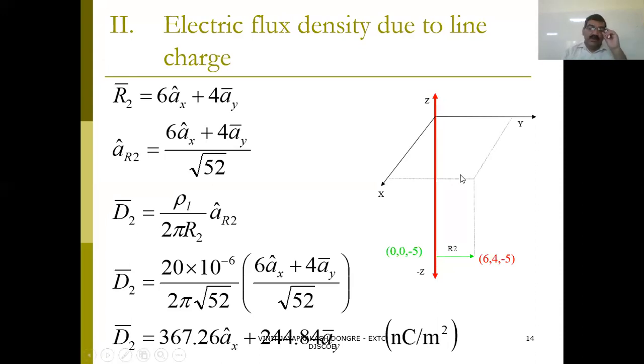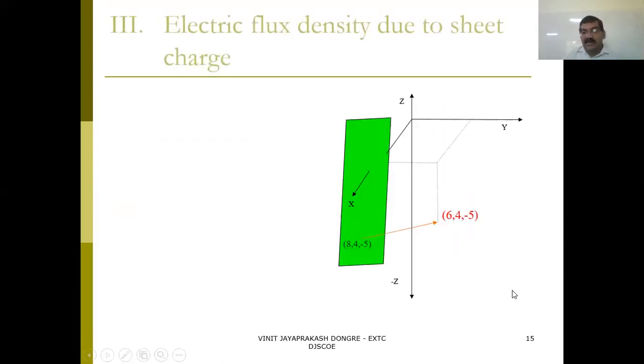Again, the relation between E and D can be used. So D equals epsilon 0 E. Whatever the formula for the line charge, it can be converted for this. So this is rho L upon 2 pi rho, then AR. So this is D2. You put the values in the formula, you will get this answer, and this is in nanocoulomb. Remember the previous one was in microcoulomb. This is in nanocoulomb.